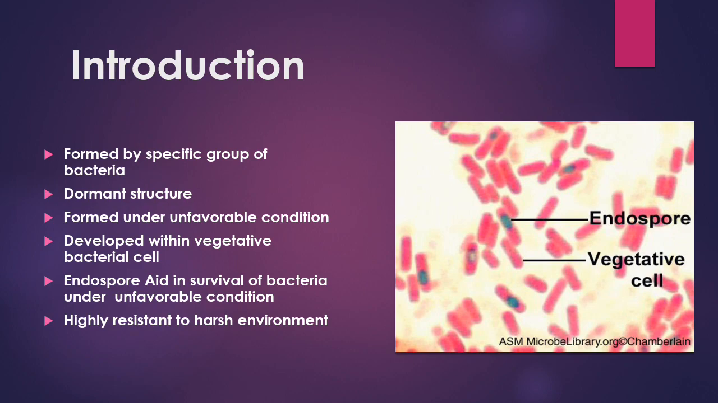You can observe the structure of the endospore and the vegetative cell. They are formed by a specific group of bacteria. They are dormant structures. They form under unfavorable conditions. They develop within the vegetative bacterial cell. The endospore aids survival of bacteria under unfavorable conditions and is highly resistant to harsh environments.